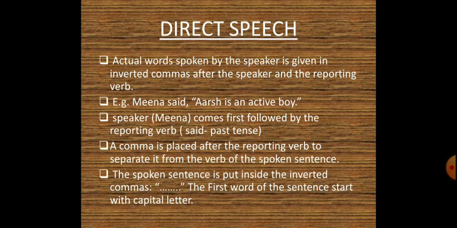The spoken sentence is put inside the inverted commas, as you can see over here, that Meena said, comma, double inverted commas open, Arsh is an active boy. You can see that that specific sentence is being written in double inverted commas. The first word of the sentence starts with a capital letter.